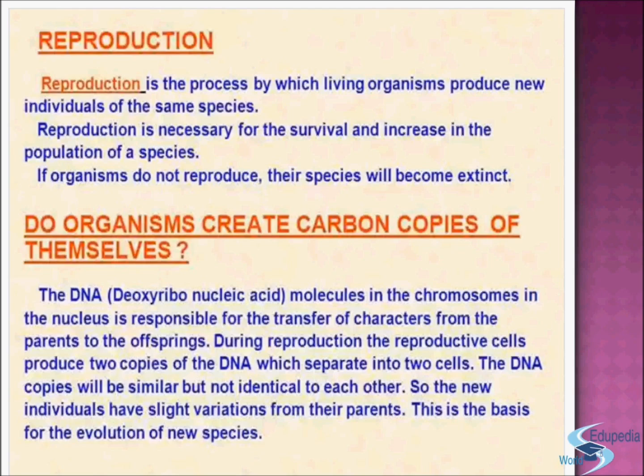Okay? With this, you should be very clear, students. The DNA copies will be similar but not identical to each other. So, the new individual has slight variation from its parents. This is the reason why parents are slightly different from their offspring. This is the basis of evolution of new species.